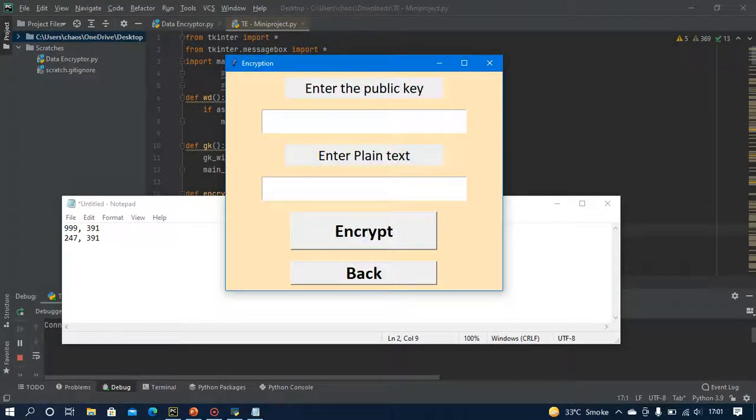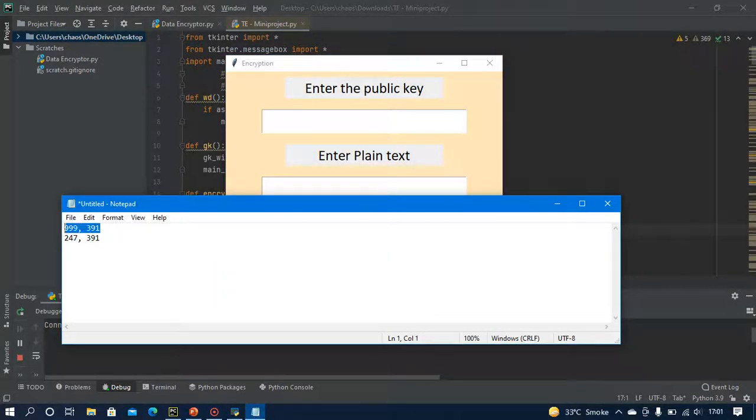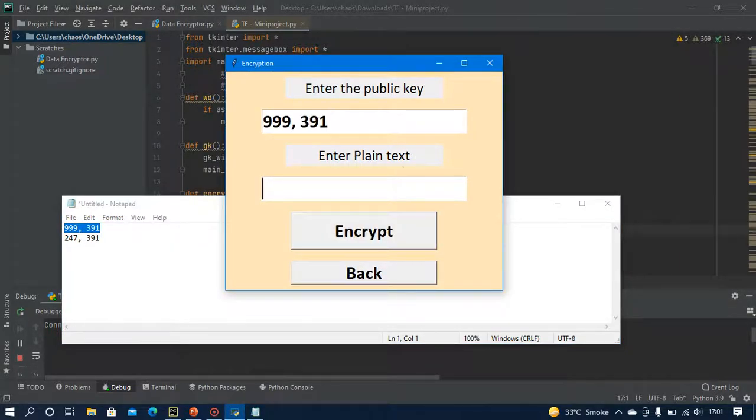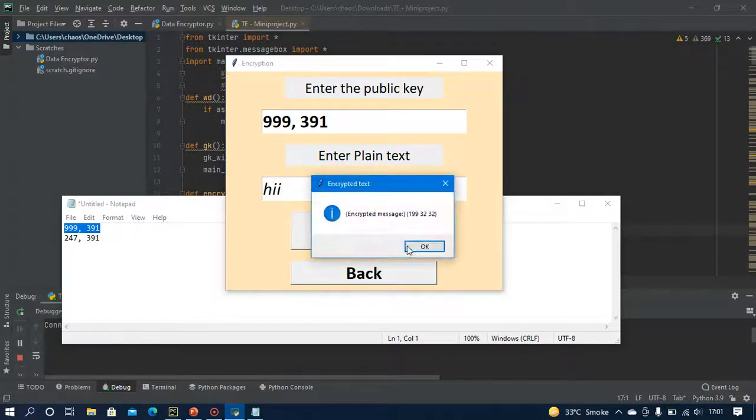I'll encrypt the message, and for encryption of the message you need to insert the public key, not the private key, that is 999, 391. Now for the plain text message, I'll take "hi", just quite simple. Now the encrypted message is 1993232. You need to note it down too.